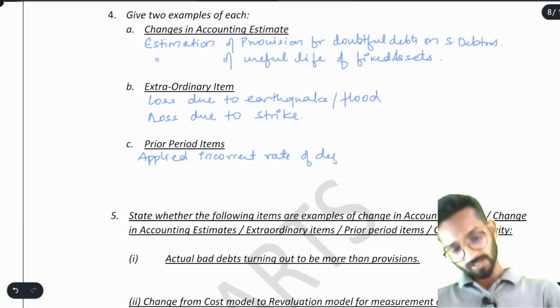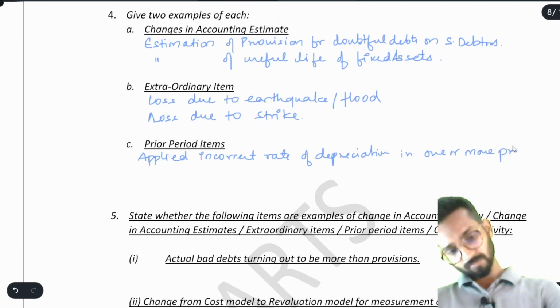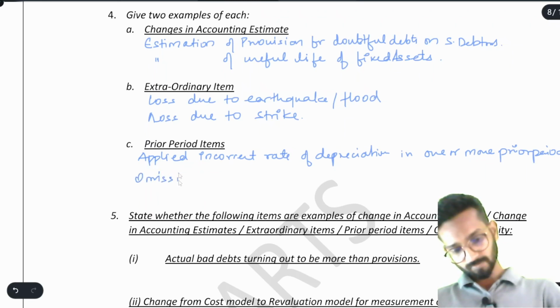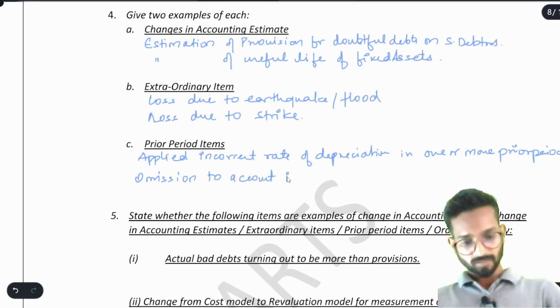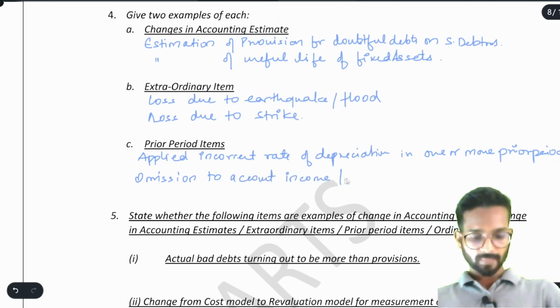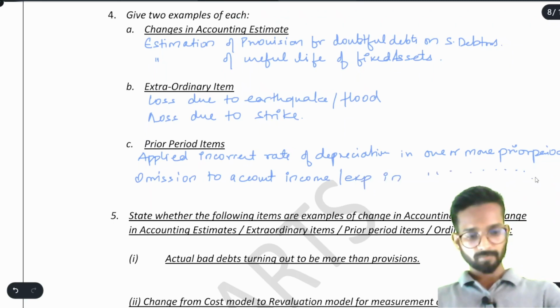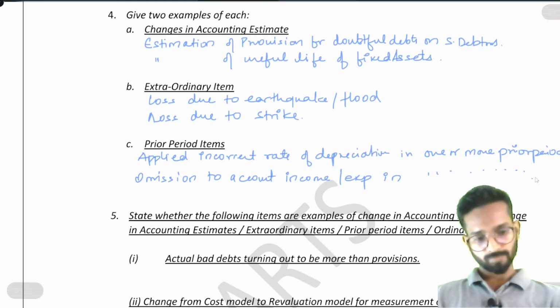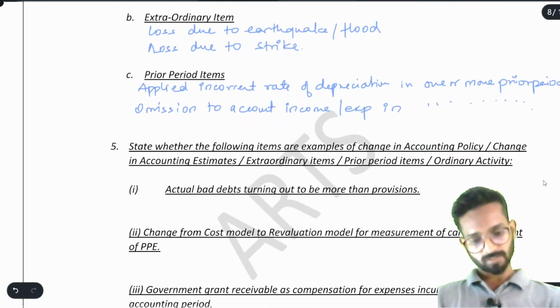There can be a chance that an incorrect rate of depreciation has been used in one or more prior periods, or you can say omission to account income or expense in one or more prior periods. Simple enough. Now we will see the next question here.